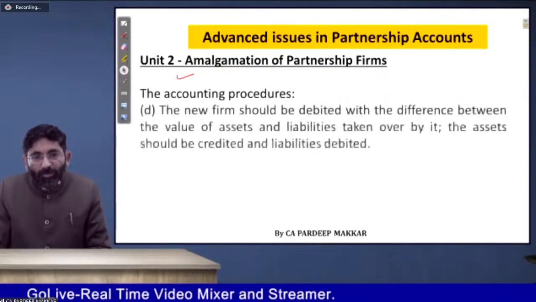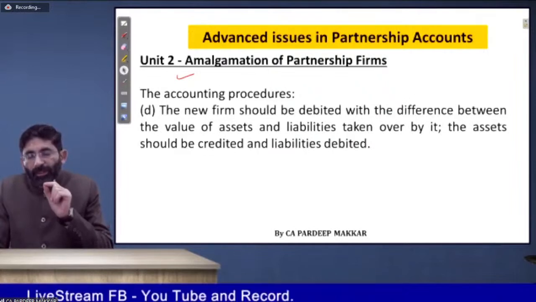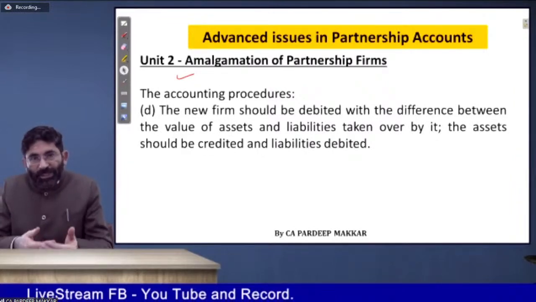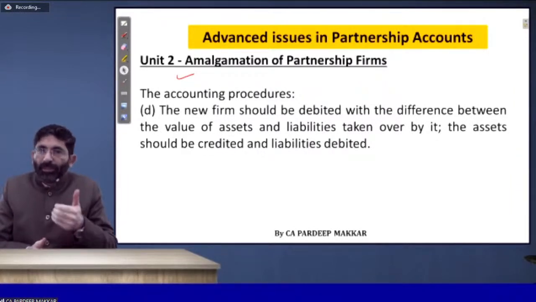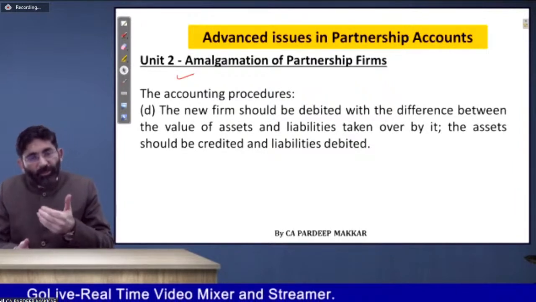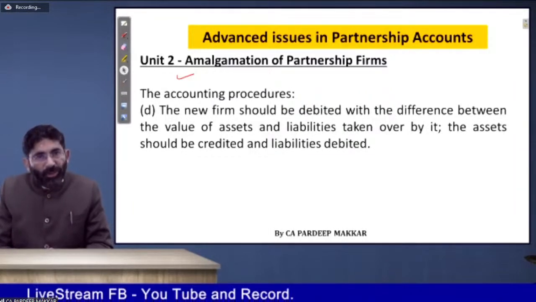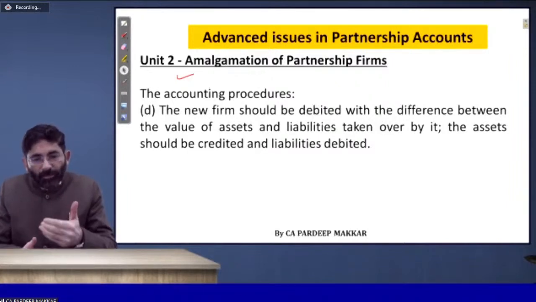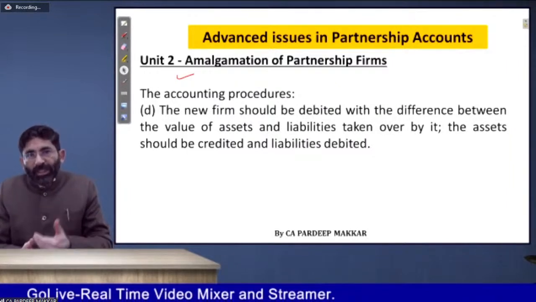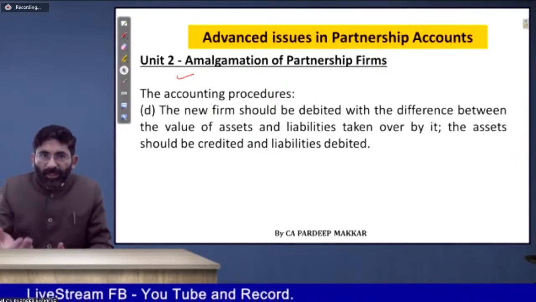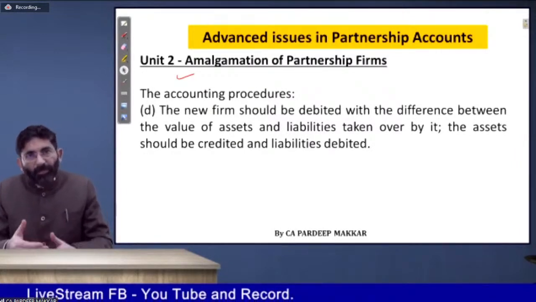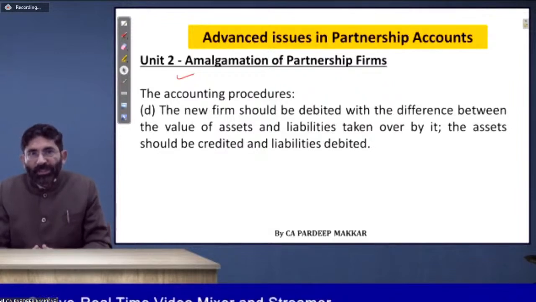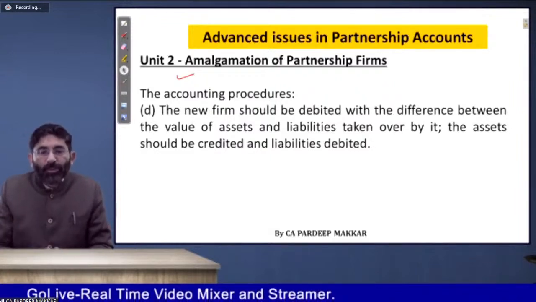Now the accounting procedure in the new firm. The new firm is purchasing the assets from some other one and taking over the liabilities from some other one. So what will it do? Assets account debit to liabilities account. And whatever excess payment it makes: obviously it is taking over the assets for rupees 5 lakh and liabilities for rupees 1 lakh, making payment of 3 lakh as purchase consideration, then 2 lakh goes to the purchase consideration.